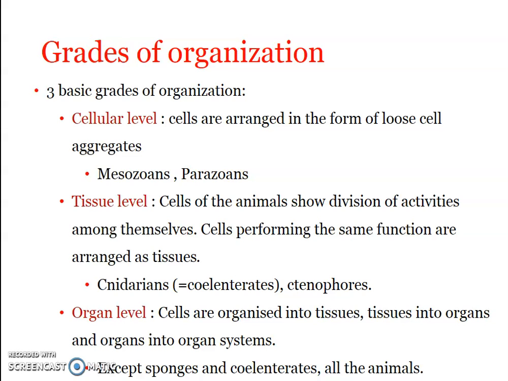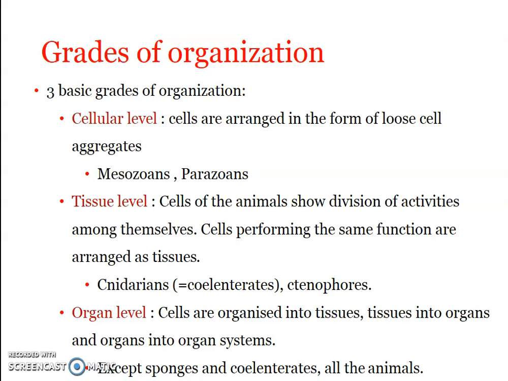Here what happens? Cells are organized into tissues, and tissues are organized into organs. Okay, or organs into organ systems. Right, this is considered to be the highest level of organization. And here, the organs and organ systems do have coordination.